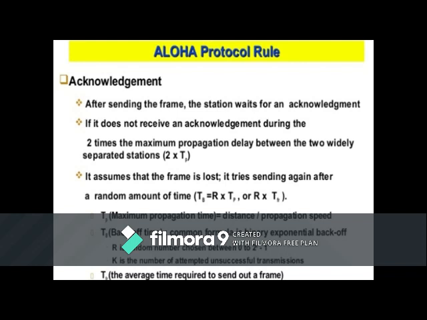This is the algorithm of pure Aloha, where we have k equal to 0. If a station has a frame to send, k is nothing but the number of attempts, how many times it can send. If in between it has got corrupted or lost somewhere, then when we initialize the operation, k is equal to 0. We send a frame, and we wait for some timeout time so that we can get back the acknowledgement for the sent frame.